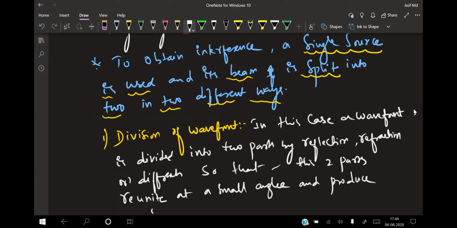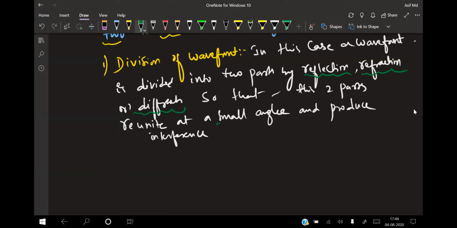This is one way. Interference can be produced by the division of wavefront. In this case, we are dividing the wavefront into two parts, either by reflection, refraction, or diffraction, so that the two parts reunite at a small angle theta, which we approximate as very small, so that it may produce interference.